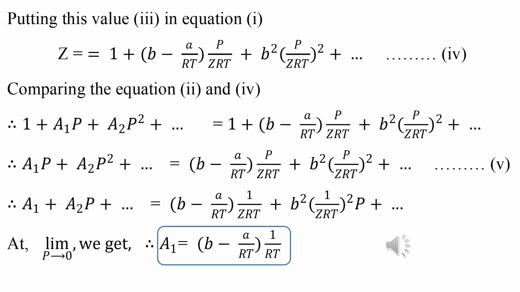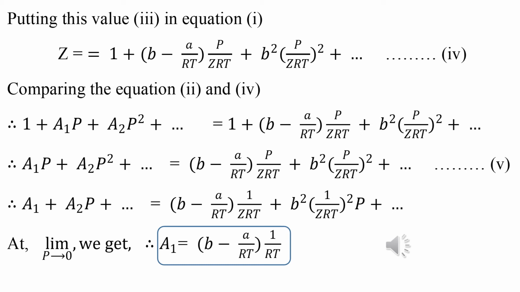Hence, if we divide both sides of the equation by p, we get a1 plus a2 p equal to, on the right side, (b minus a by RT) into 1 by ZRT, since the p is cancelled, plus b squared into (1 by ZRT) whole squared into p, plus ...